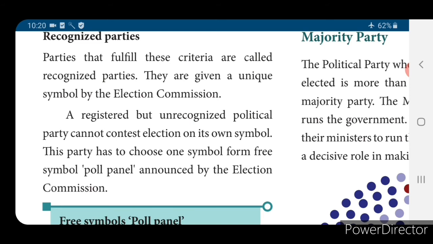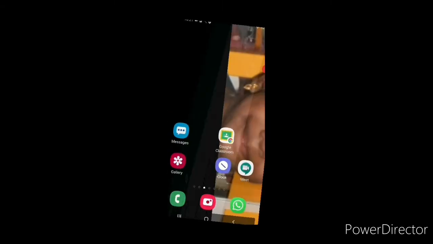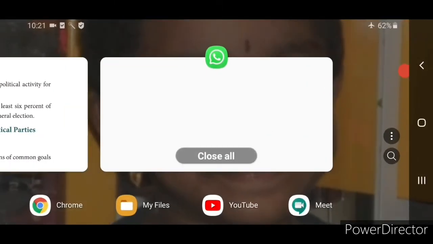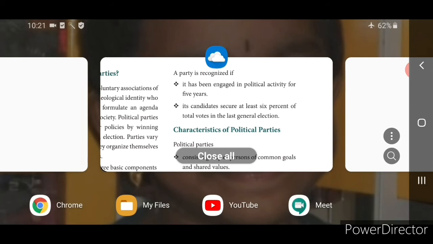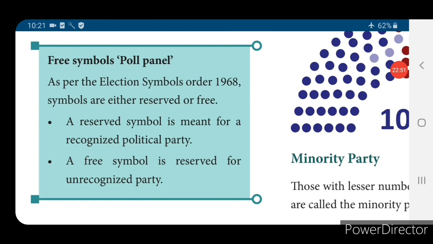A registered but unrecognized political party cannot contest an election on its own symbol. The party should be a recognized party. Then only a symbol will be given to that party. The party has to choose a symbol from the free symbols pool panel announced by the Election Commission. So, free symbols pool panel.